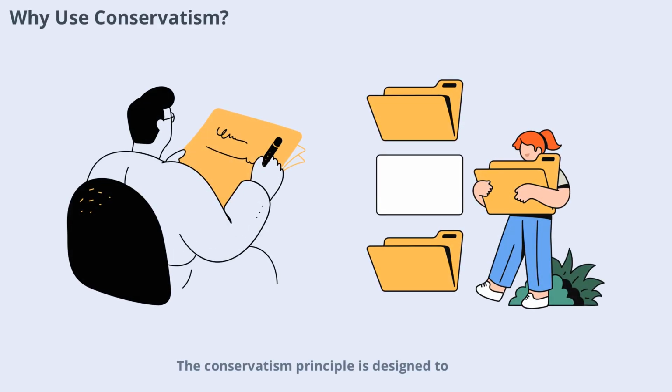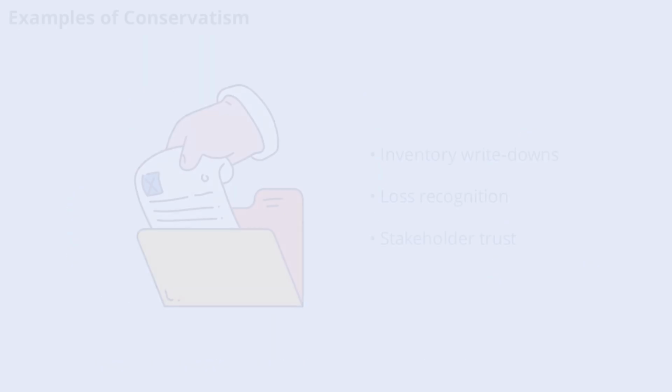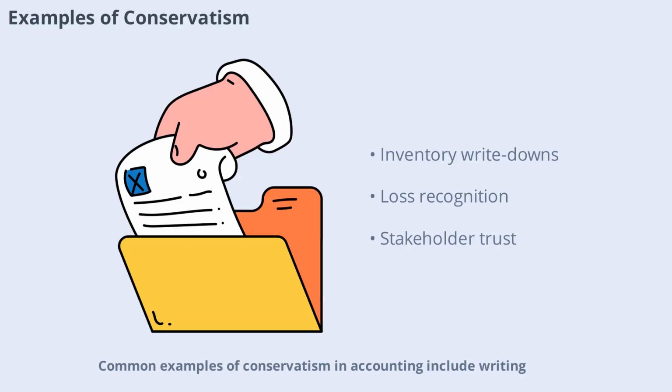The conservatism principle is designed to protect users of financial statements from surprises. By recognizing potential losses early and only recording gains when they are certain, companies provide a more cautious and realistic view of their financial position. This helps investors and creditors make more informed decisions and reduces the risk of being misled by overly positive financial reports. Common examples of conservatism in accounting include writing down inventory when its market value drops below cost, or recognizing an expected loss on a contract as soon as it becomes likely. These practices ensure that financial statements don't overstate the company's assets or profits. By being cautious, companies help maintain the trust of investors and other stakeholders.